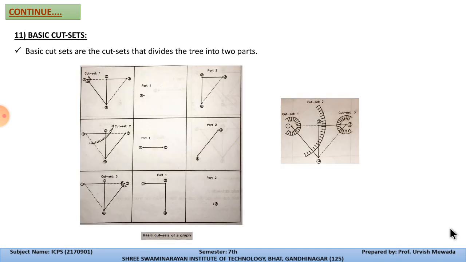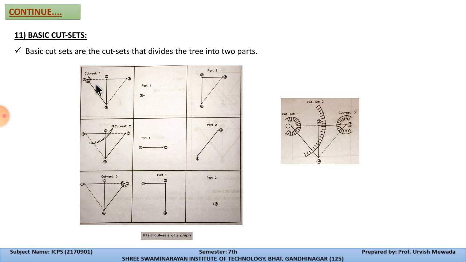Now for the basic cut set, you can see the direction of the cut set is shown. Here the arrow shows towards number 1. Here the arrow shows towards number 2, and here the arrow shows towards number 3. So this is cut set number 1, cut set number 2 and cut set number 3.